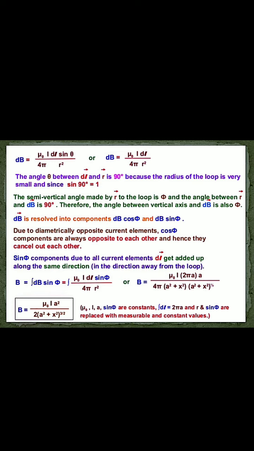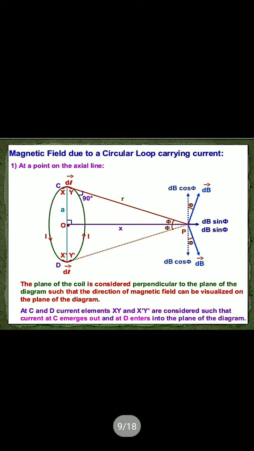Now here this dl is very small, so we can say that dl is a straight line. So dl and r are perpendicular to each other, so theta equals 90 degrees.